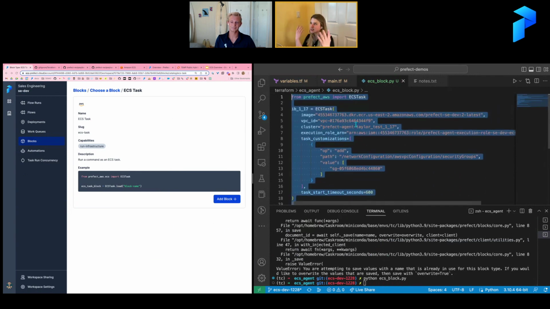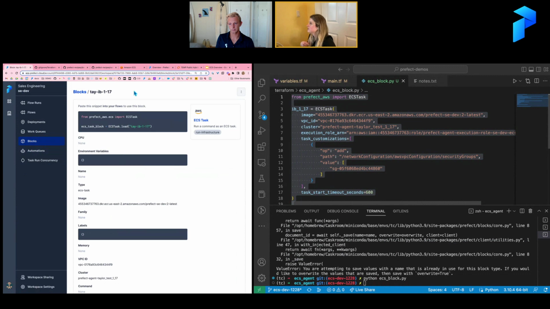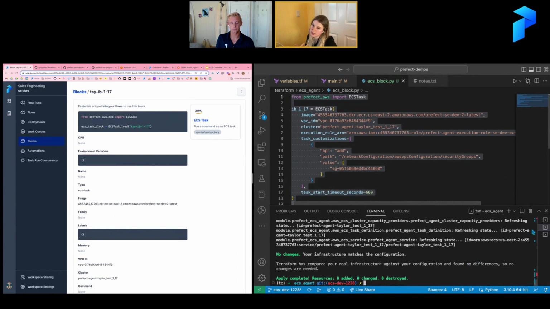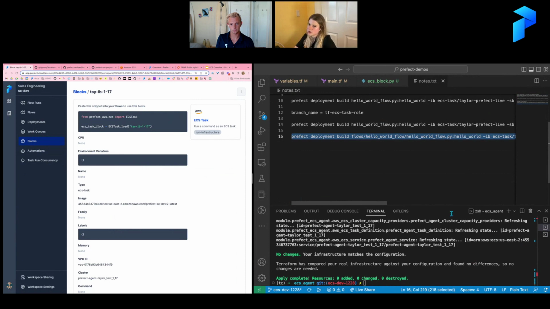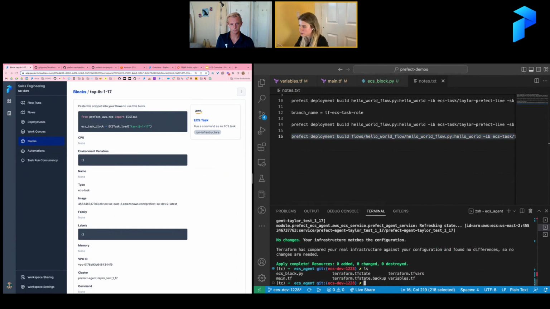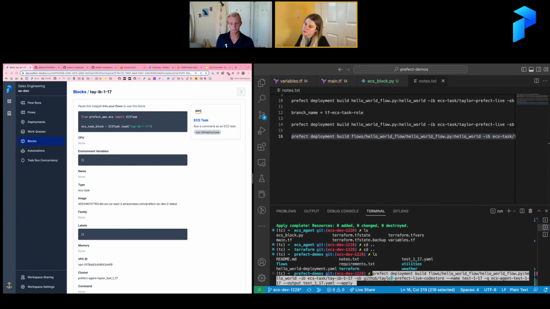Okay, and so now this is essentially how I'm going to get that information to Prefect Cloud. It's aware of all of this metadata that it's going to need to spin up the ECS task. And I'm going to apply, you can see here in the blocks, we have it here, right? And so I'm going to apply this to a flow by building a deployment. And I have a deployment that I've saved here. So I'm going to make sure I'm at the top of my repo. Alrighty, we're at the top of the repo, and I'll be able to say, okay, prefect deployment build.